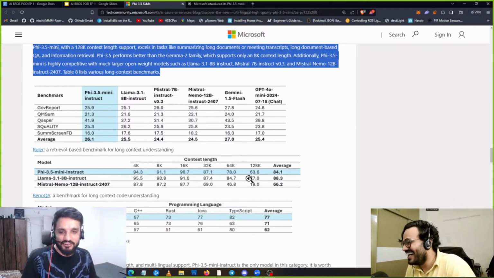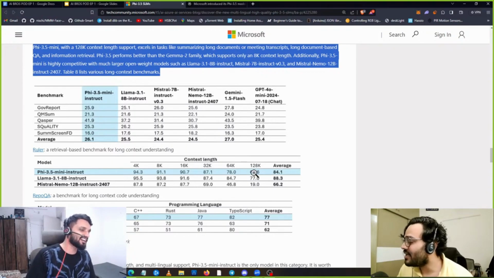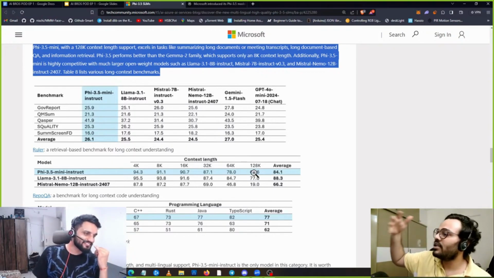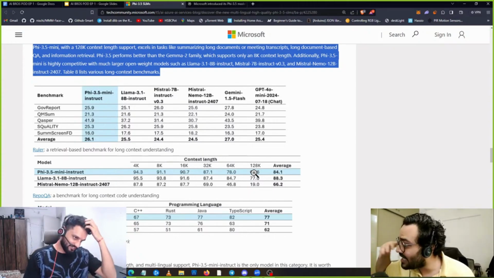But I think it's a very good increase from 4K to 128K. My salary doesn't increase that much; if it did, it would be fun. 4,000 to 128K in even 2 years. Rohan, Google has models with up to 2 million context length. We have models that go till 10 million also.